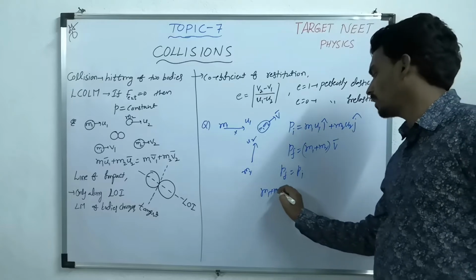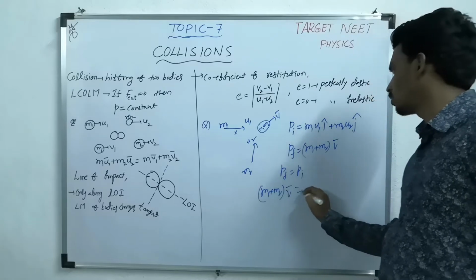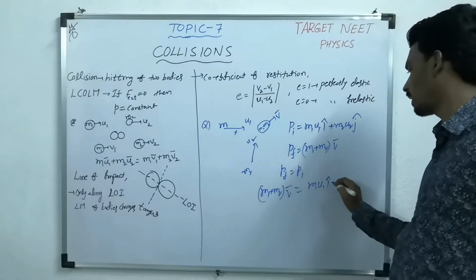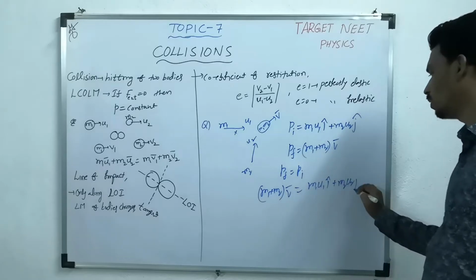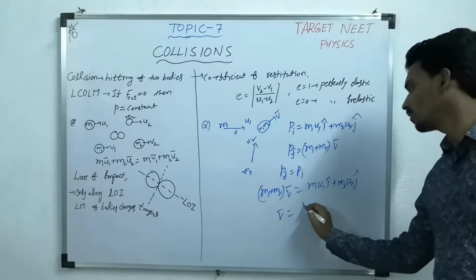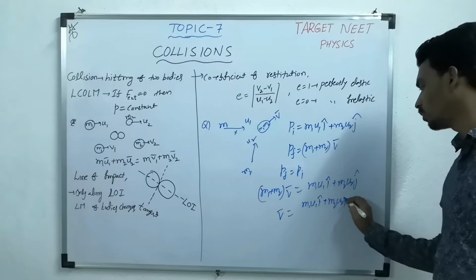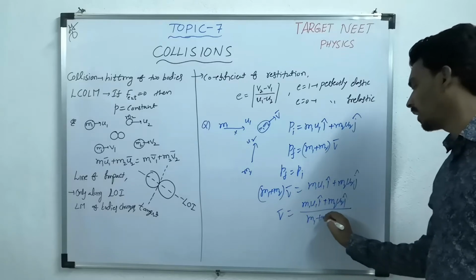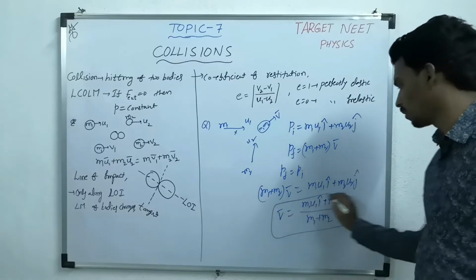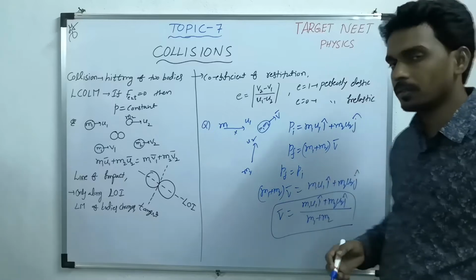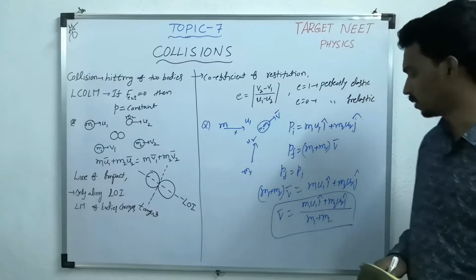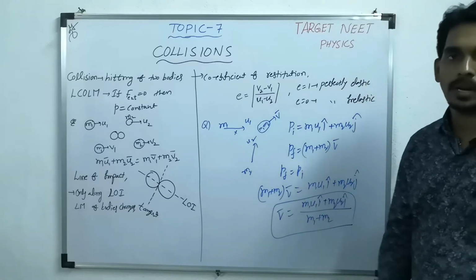Therefore (m1 plus m2) v bar equals m1 u1 i cap plus m2 u2 j cap. So v bar is m1 u1 i cap plus m2 u2 j cap, whole divided by m1 plus m2. If they give the values of m1, m2, u1, u2, then you can find the magnitude.